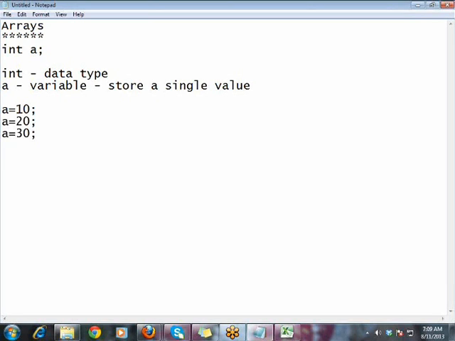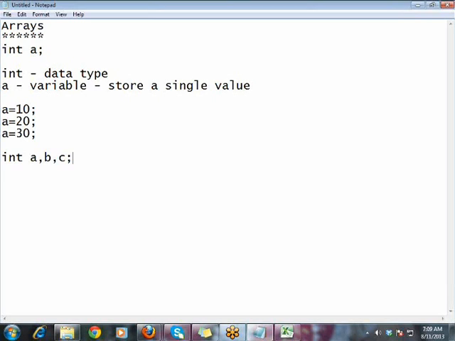But sometimes we have written many programs, like finding the biggest of two numbers or the biggest of three numbers, where we perform operations with two or three numbers. In that situation, what do you have to do? For each and every value, you need a single variable. To store three numbers in memory, you need three variables, int a, b, c. That's fine, three variables to store three values.